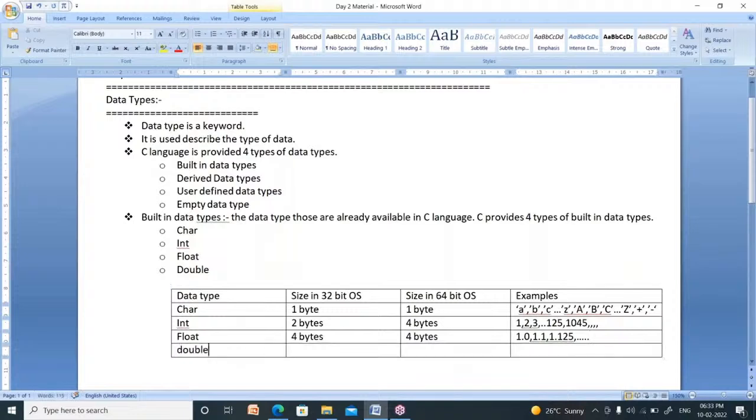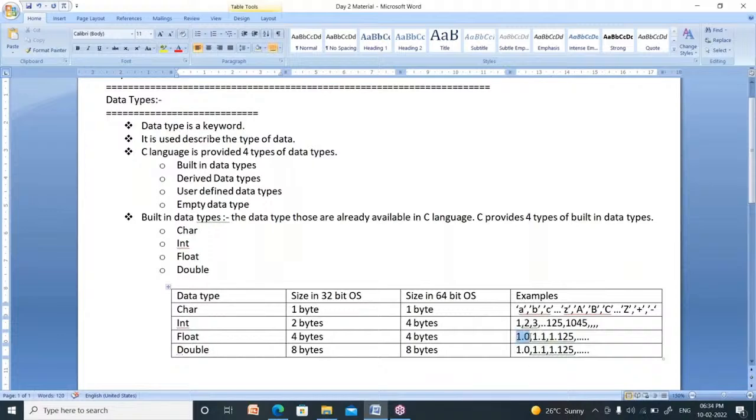There is one more data type, that is double. Its size is 8 bytes in a 32-bit operating system, and the same 8 bytes in a 64-bit operating system. Double also has a decimal point, like 1.0, 1.1, 1.125. All these are double values. How is it possible? Here I said 1.0 is float. Now I am saying 1.0 is double.